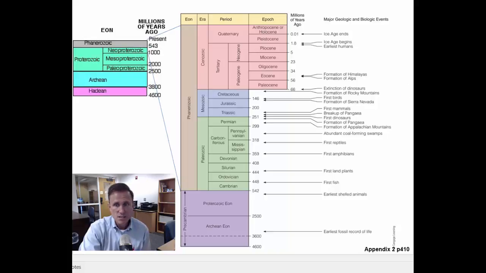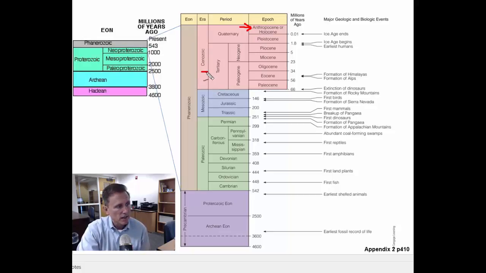Within the Cenozoic, we have periods, the Tertiary and the Quaternary, and those are further broken down into the Paleocene, Eocene, Oligocene, Miocene, Pliocene, Pleistocene, and what we are now in, the Holocene, which some people call the Anthropocene, meaning the period in which man has had an impact.